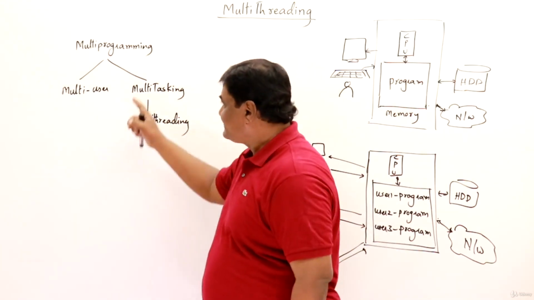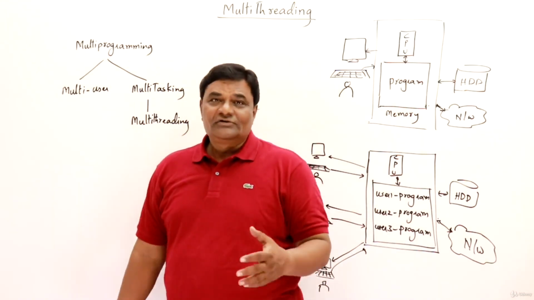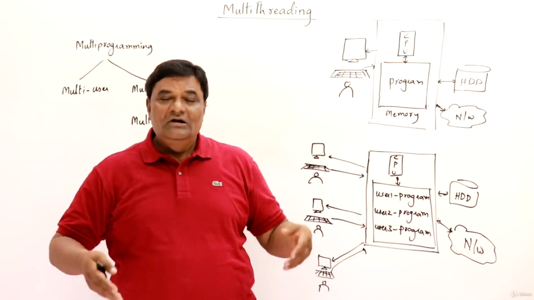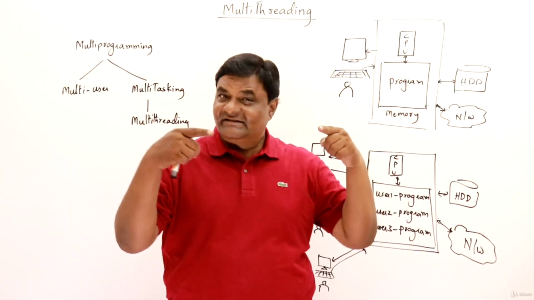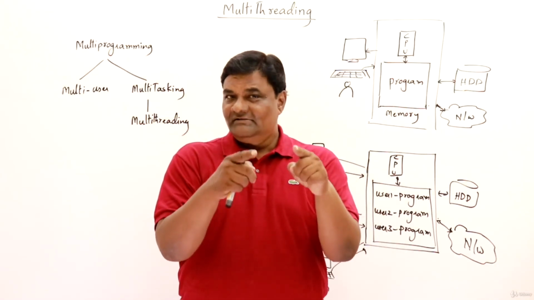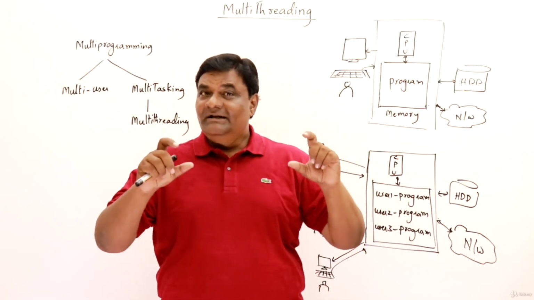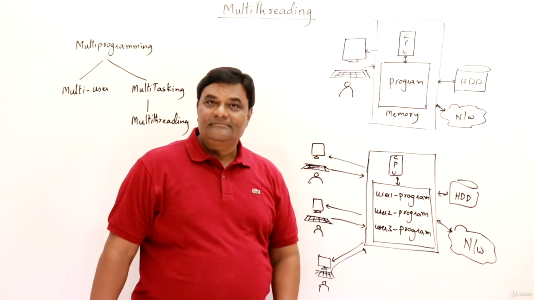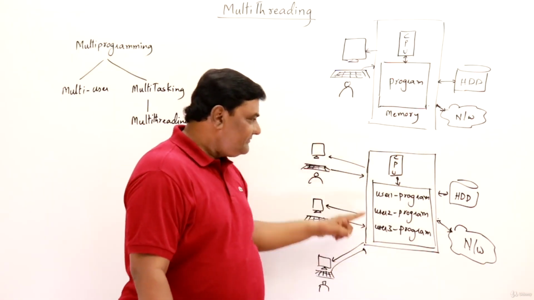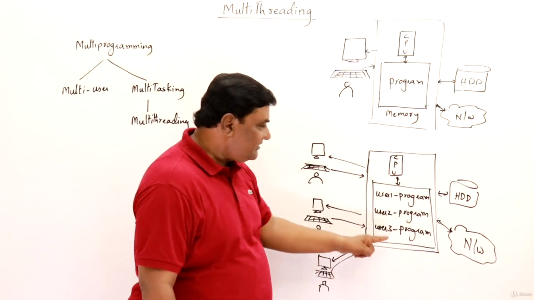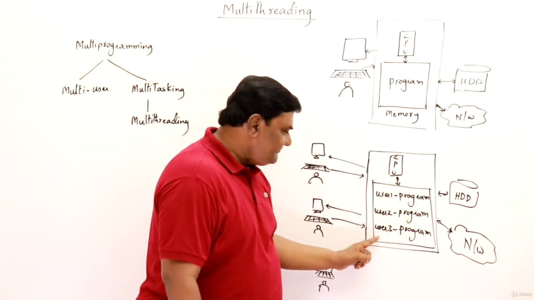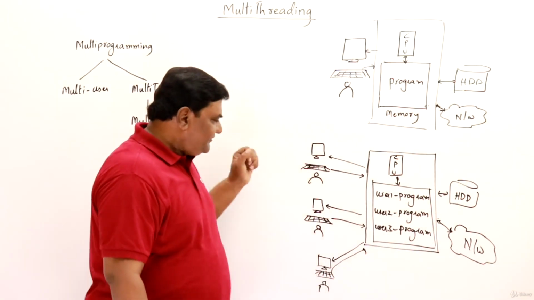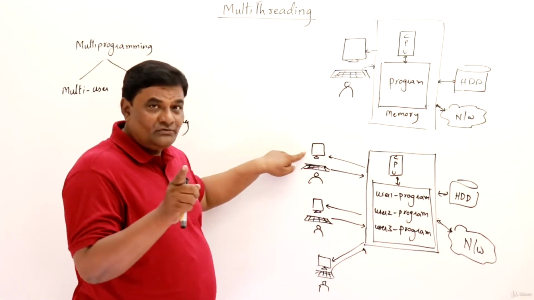So let us see next, multi-user. When a CPU can execute multiple programs, we can allow multiple users to use the same computer. Listen once again, multiple users to use the same computer. Here I have a diagram. If you see the computer system, this is the CPU and this is the main memory, and the hard disk, the network and the other resources are there. If you see, more than one user, they don't have their own computer.